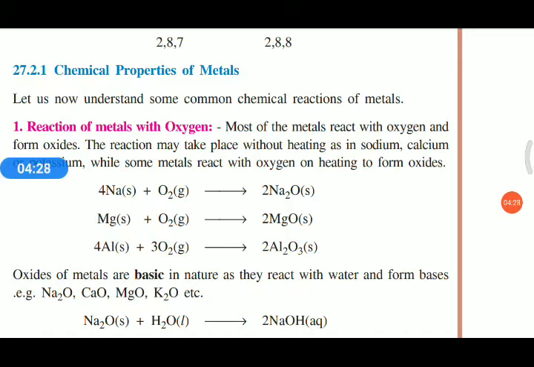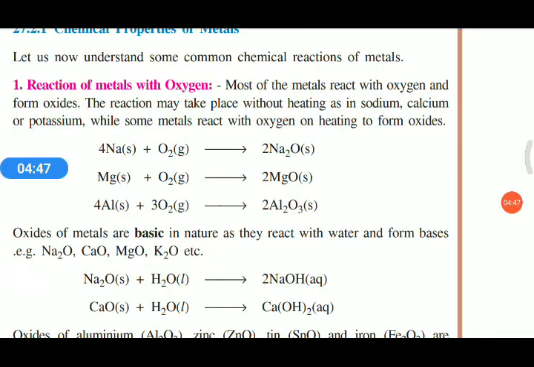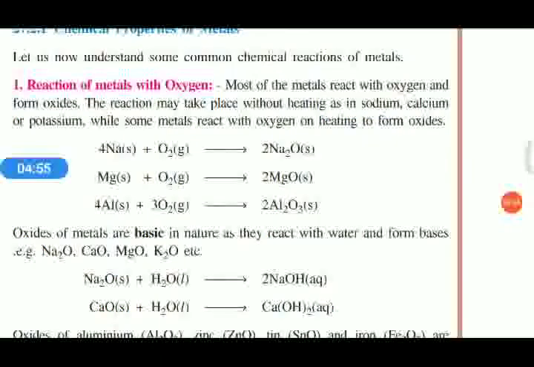Now we are going to discuss the chemical properties of metals. First one, reaction of metals with oxygen. Most metals react with oxygen and form oxides. Some metals react with oxygen without heating. Some metals react with oxygen only when heated. We can go through the examples.